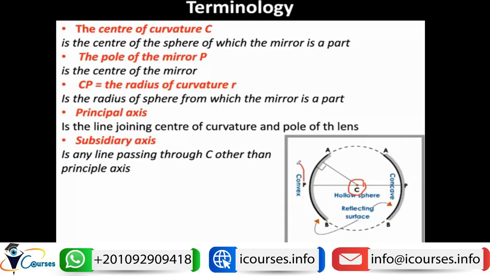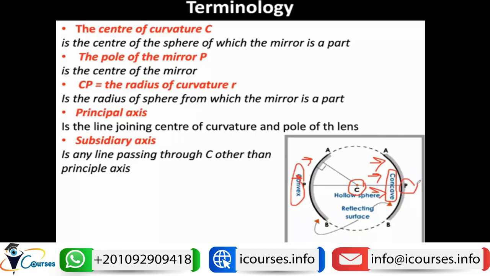So you can see that this is a convex mirror because the reflecting surface is from outside, like here. And this is a concave mirror because the reflecting surface is from inside. And this is C, or the center of curvature, which is the center of the sphere from which this mirror is taken. Then we have the P.